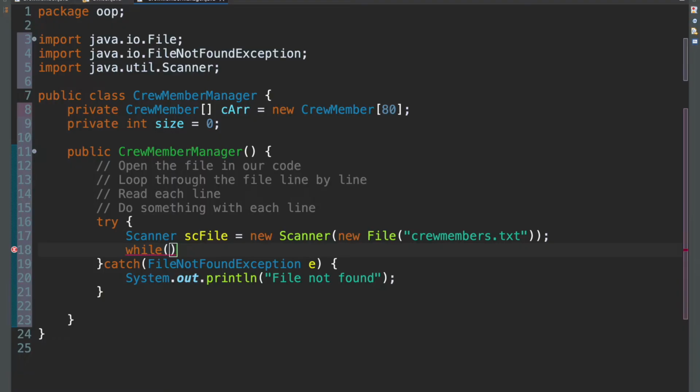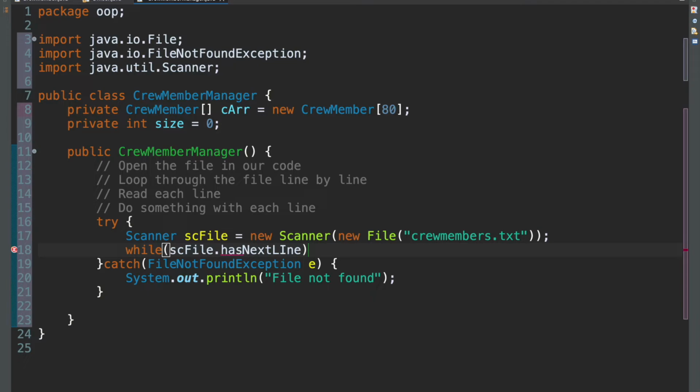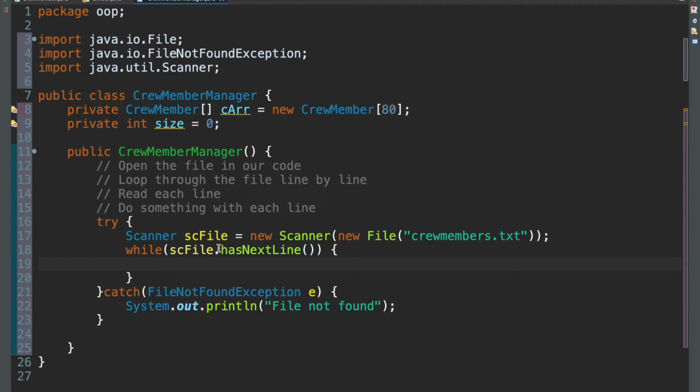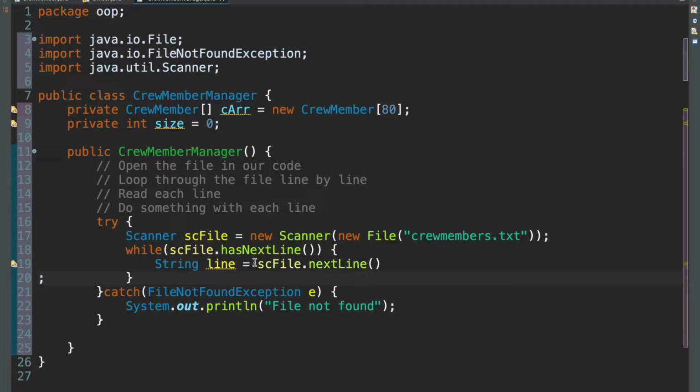And in this case, our condition is while sc file dot has next line, right? While there's still a line to be read, while we haven't reached the end of the file, that's what that's saying. Keep looping. And once we've done that, we want to read each line, right? So now we have this string and we call it line. It just makes sense. And we say it's equal to sc file dot next line. And this gets the line that we're currently looping through, currently iterating through. That's this line. And now we want to do something with the line, right?